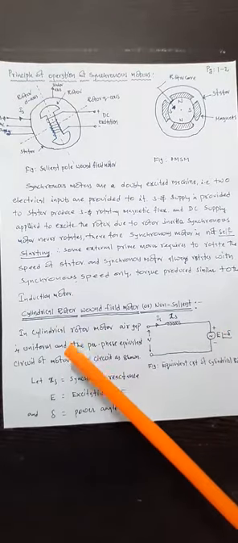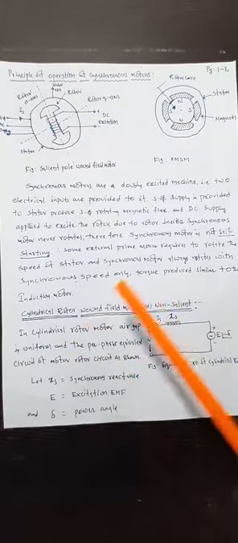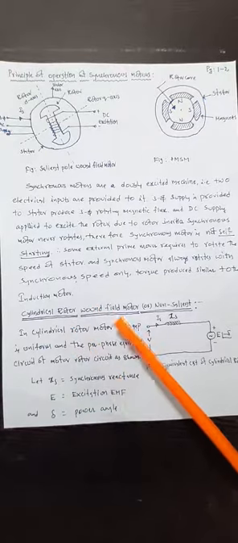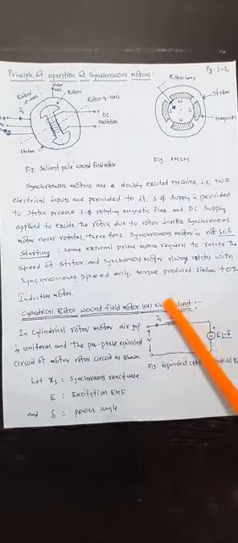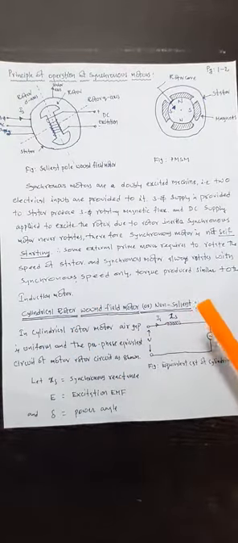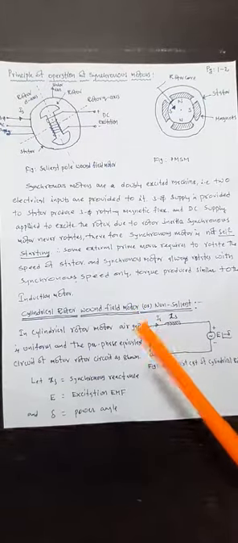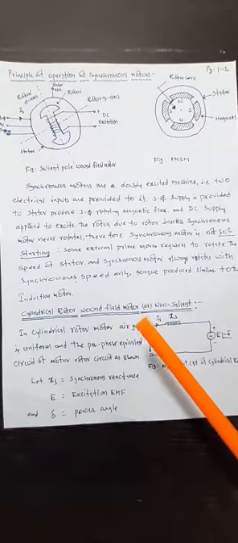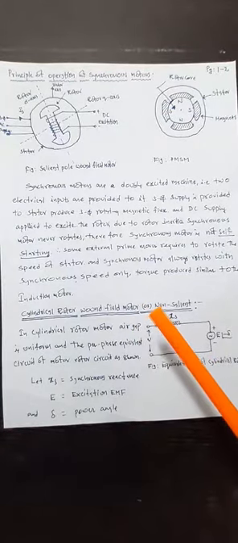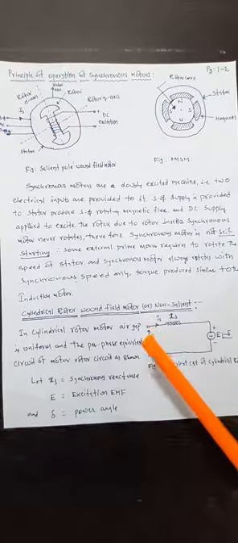So the first type of rotor which we can consider is the cylindrical rotor wound field motor, also known as non-salient wound field. Here the air gap is uniform, therefore the flux is symmetrically distributed. So there is no direct and quadrature axis in the cylindrical rotor.